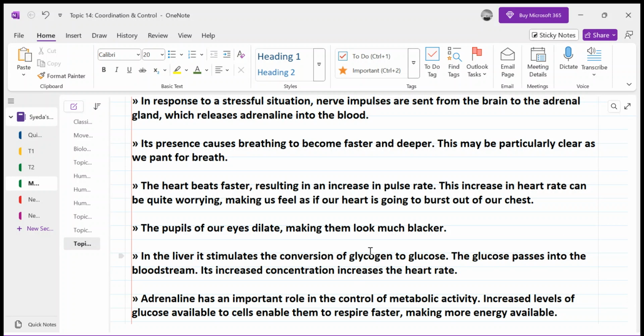Why are they high? Because they are in stress, and stress makes their liver convert glycogen into glucose, which actually is not required. There is already much glucose in your blood, but why is your liver converting glycogen into glucose? Because perhaps adrenaline is thinking that you are in a stressful condition, and you would need more oxygen to breathe, for respiration.